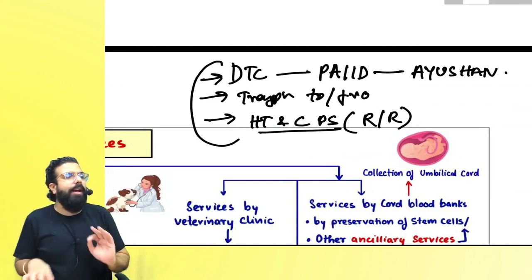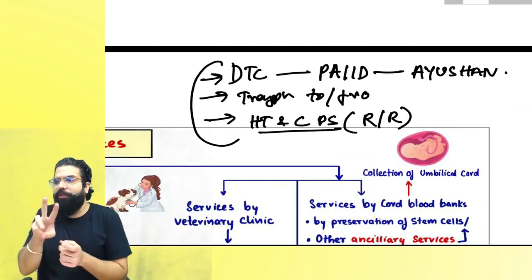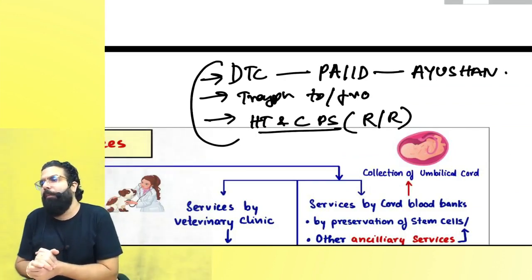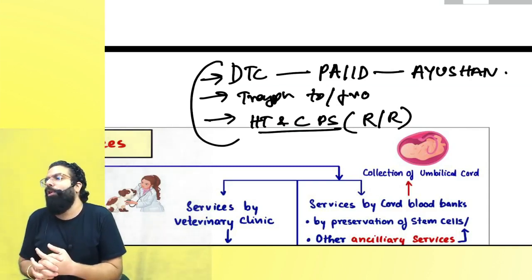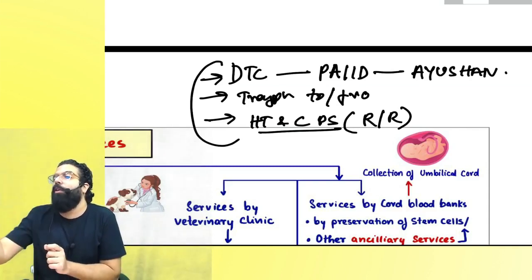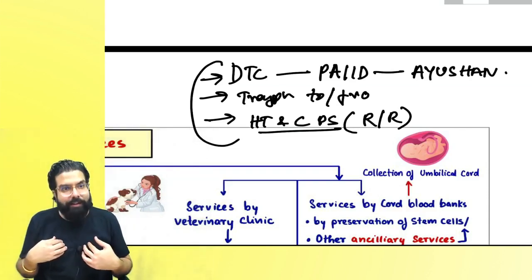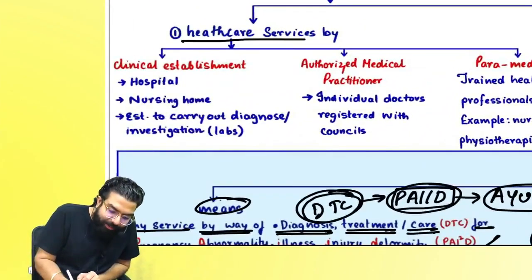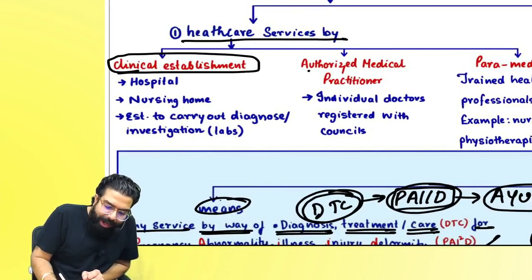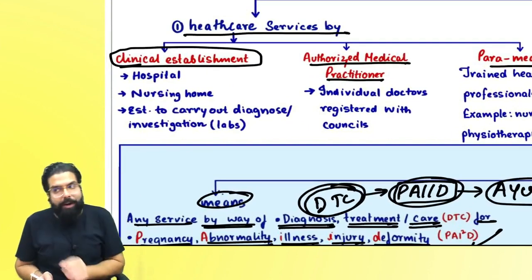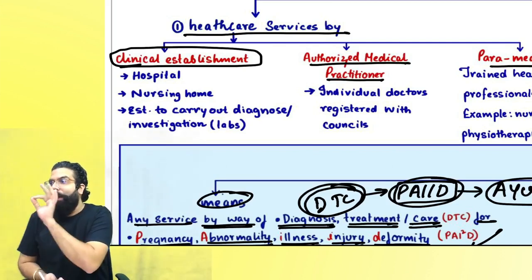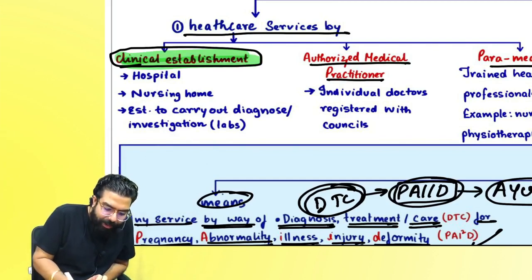Now imagine one thing, healthcare services which are done, diagnose, treatment and care in pregnancy, abnormality, illness. For an example, one person was not keeping well. He came to me. I am a chartered accountant. He told, I am not keeping well. I took 100 rupees, told him, take Dolo. Baba, in that case, is my healthcare service exempted? No, Baba, no. Healthcare service is exempted only if healthcare services are given by clinical establishment, an authorized medical practitioner, or a paramedic. Healthcare services given by a person, MBBS fail, Baba, it is not exempted. Healthcare services should be given by clinical establishment or authorized medical practitioner or paramedics.